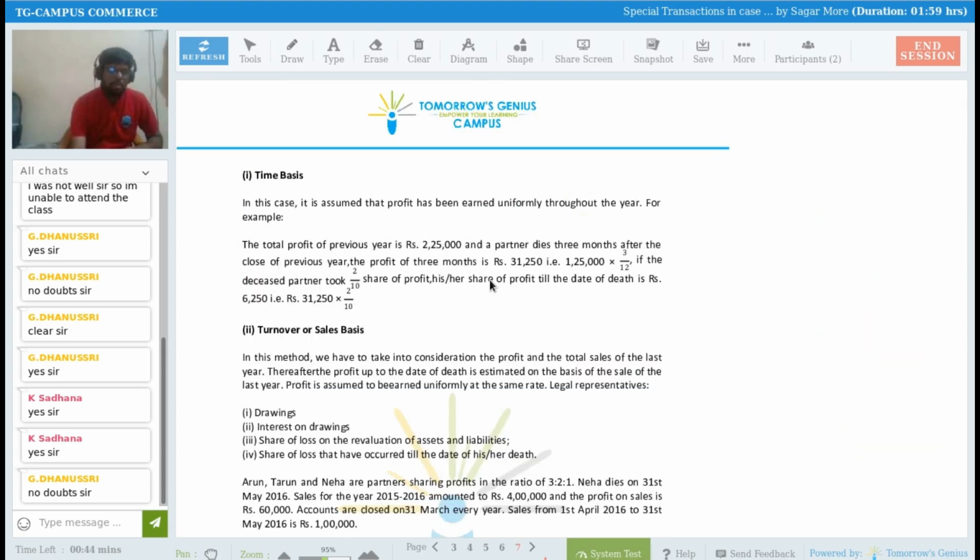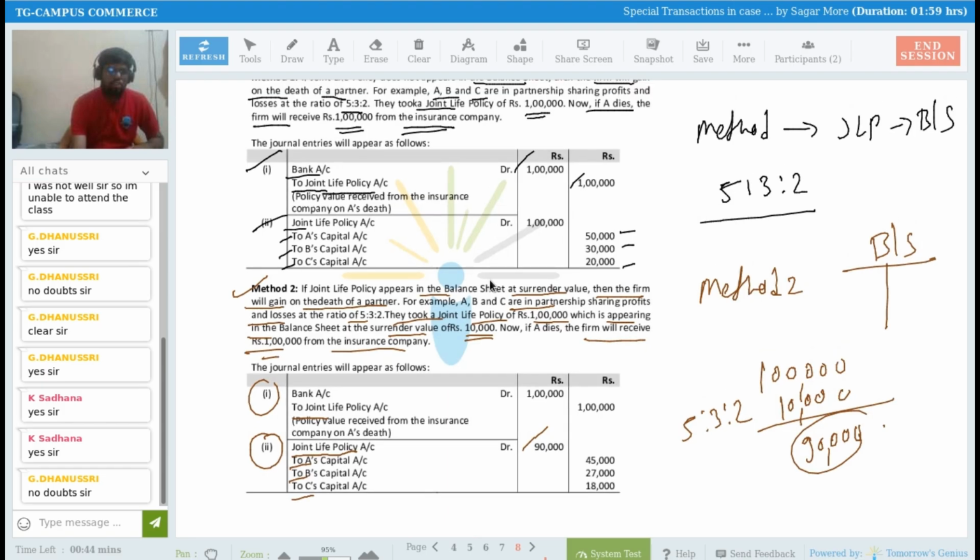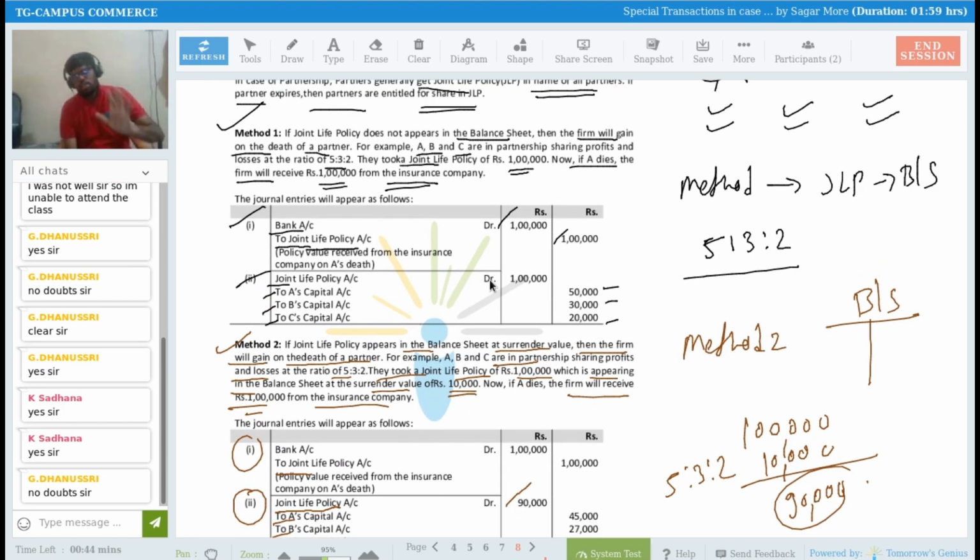So see, once again I'm summarizing these three methods. In the first method, joint life policy is not appearing in the balance sheet, right? And suppose a partner dies, then you will be getting 1 lakh rupees, the amount of the policy. So you have to just write down two journal entries and give effect accordingly. Bank account debit to joint life policy account, 1 lakh, 1 lakh. Then that 1 lakh rupees you have to distribute among the partners as per their profit sharing ratio. So joint life policy account debit to A's capital, B's capital, and C's capital, right?